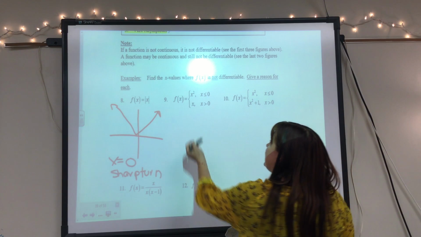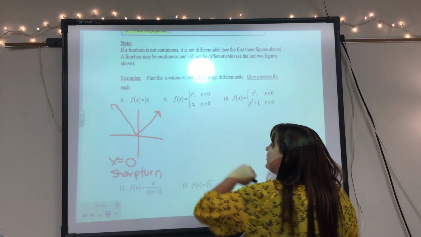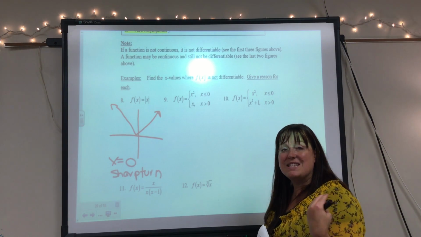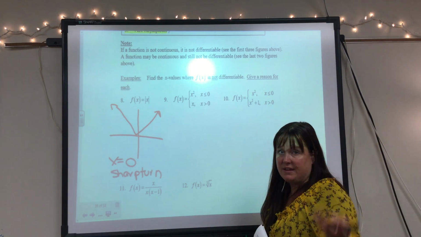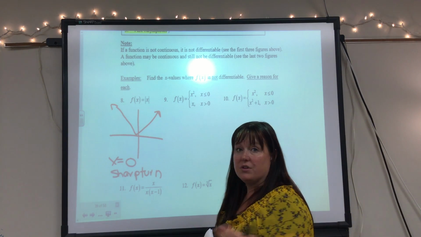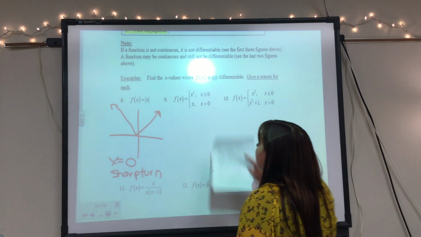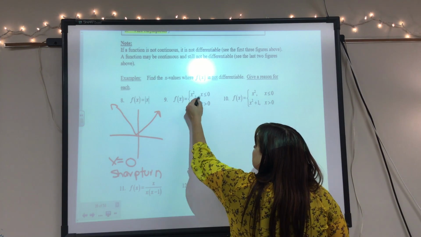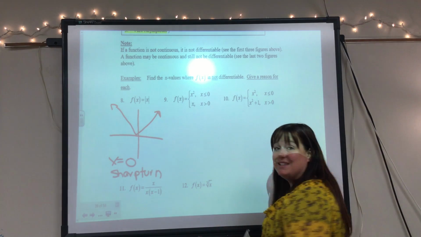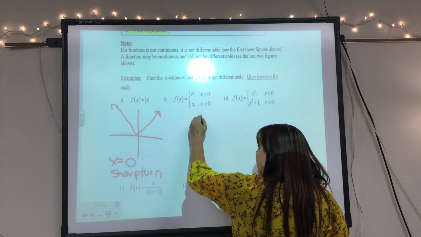Okay, let's look at this one. Now let's first figure out if it's continuous or not, because if it's not continuous, that's the obvious answer that it's not differentiable where it's not continuous. So let's look. When x equals 0, this one equals 0, and this one equals 0, so it is continuous.